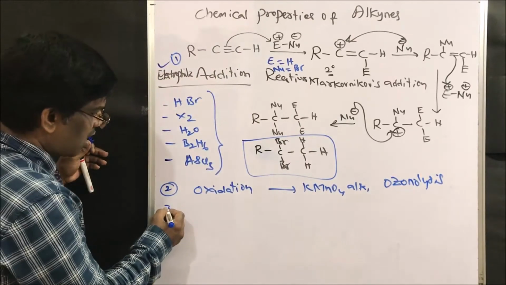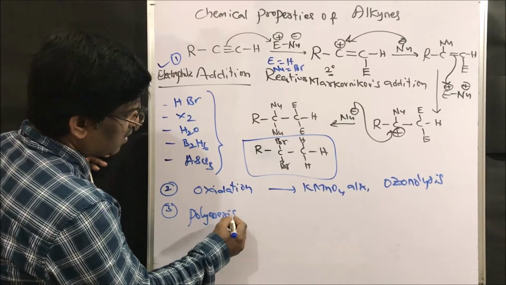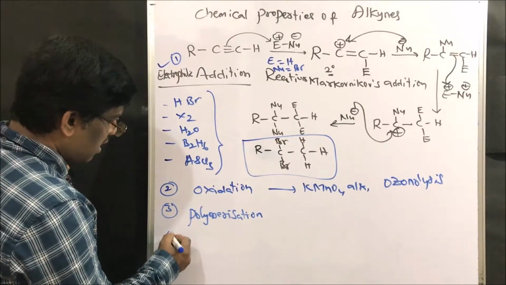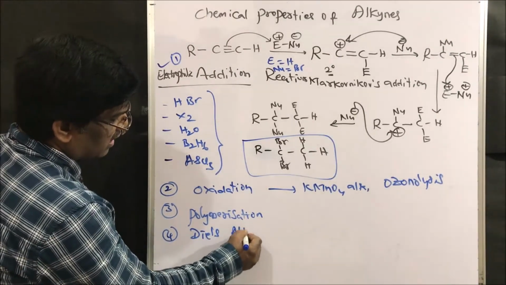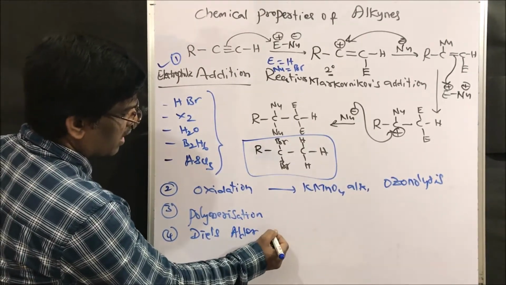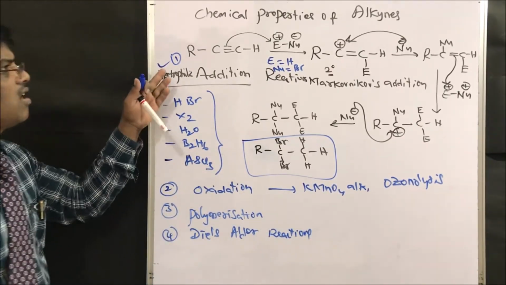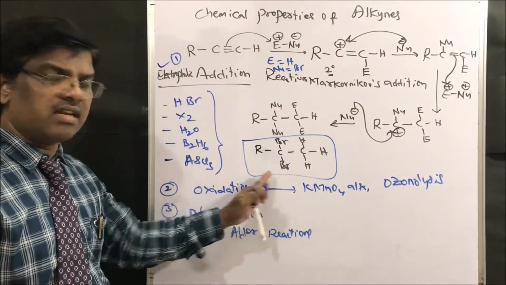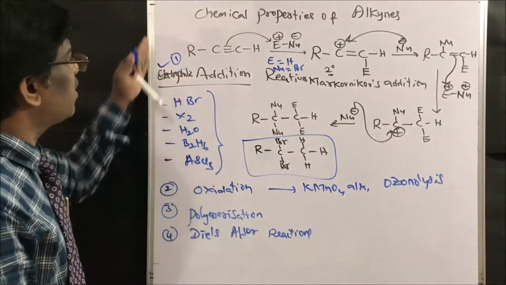These compounds also undergo polymerization. Very important reactions of alkynes are polymerization reactions and Diels-Alder reactions. So this is how alkynes usually undergo addition reactions, oxidation, polymerization and Diels-Alder reactions. Let us learn them one by one.